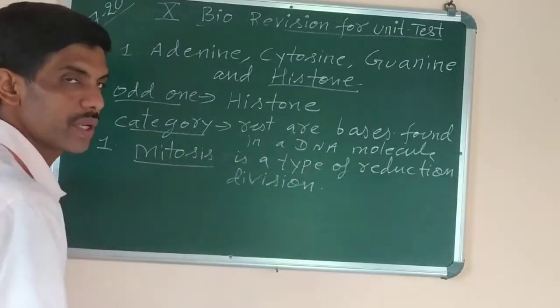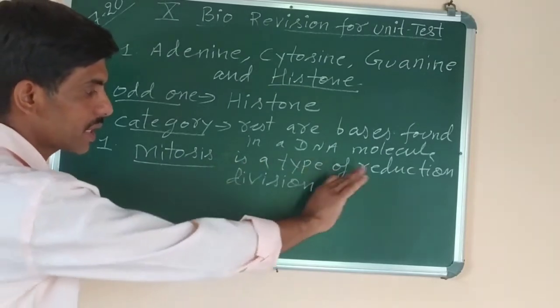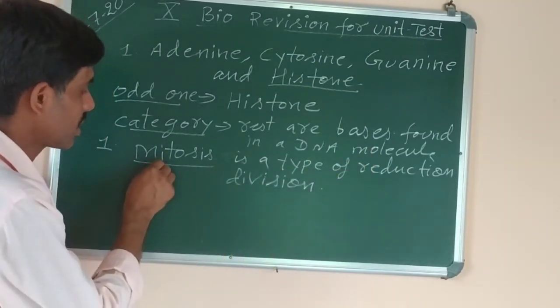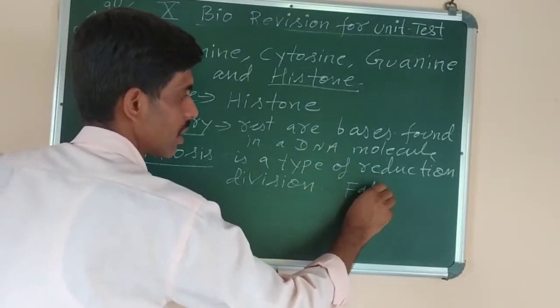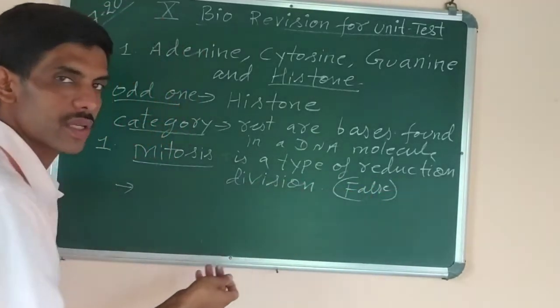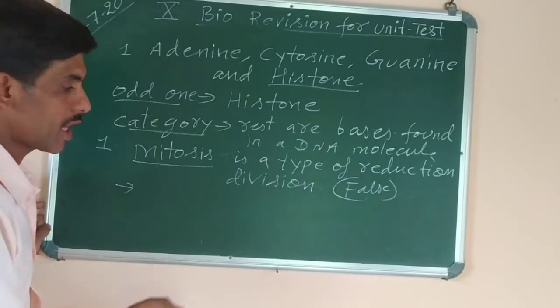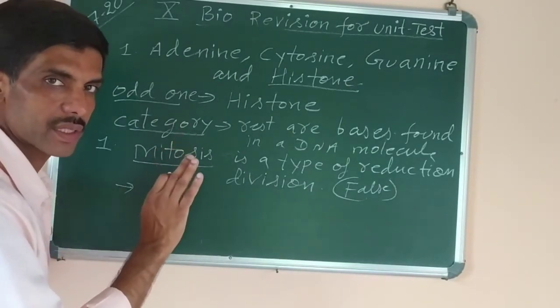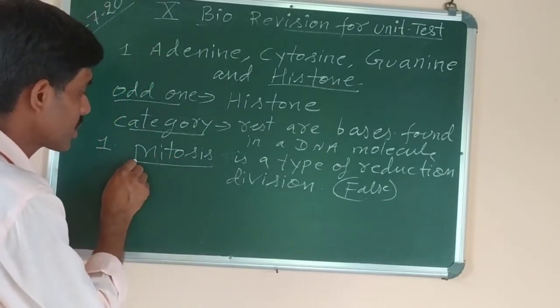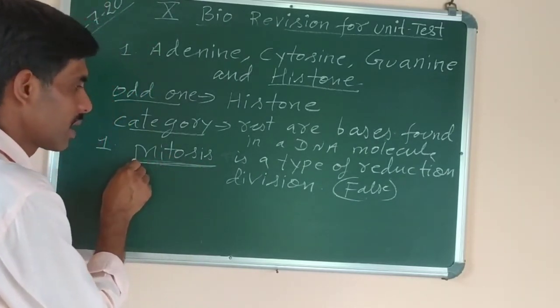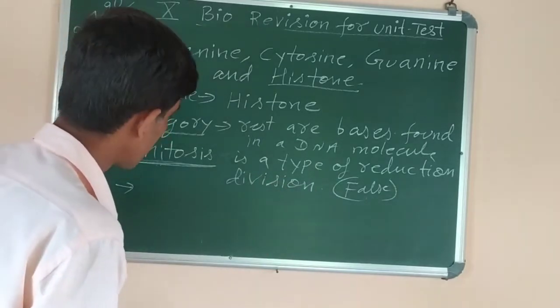Rest of the sentence, no need to change. No need to do any changes in the rest of the sentence. Only the word which is underlined. You know that this sentence is false. Almost all the sentences are false only because we have to correct them. If it is true, leave it like this. No need to do any changes if the sentence is correct. But if false, you have to change the word which is underlined, not the other words.